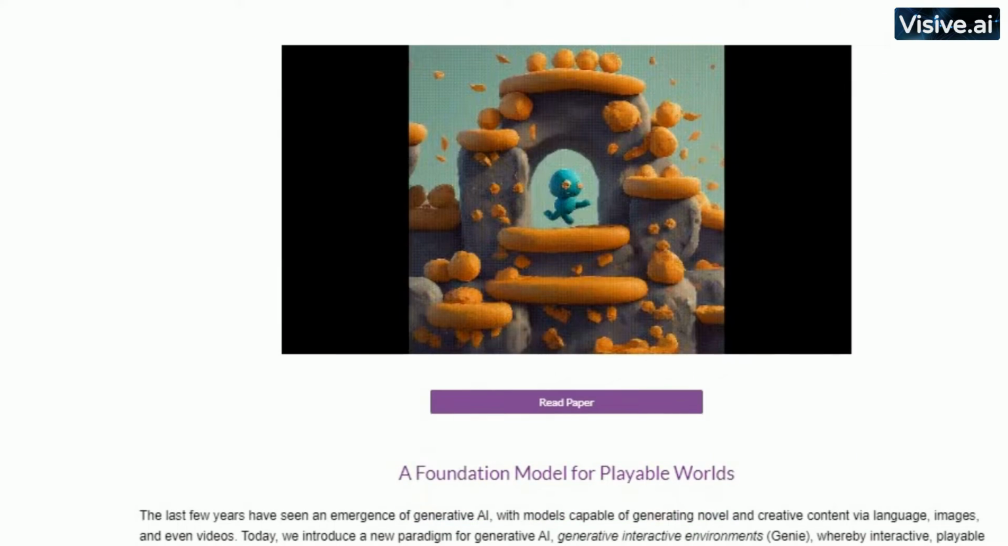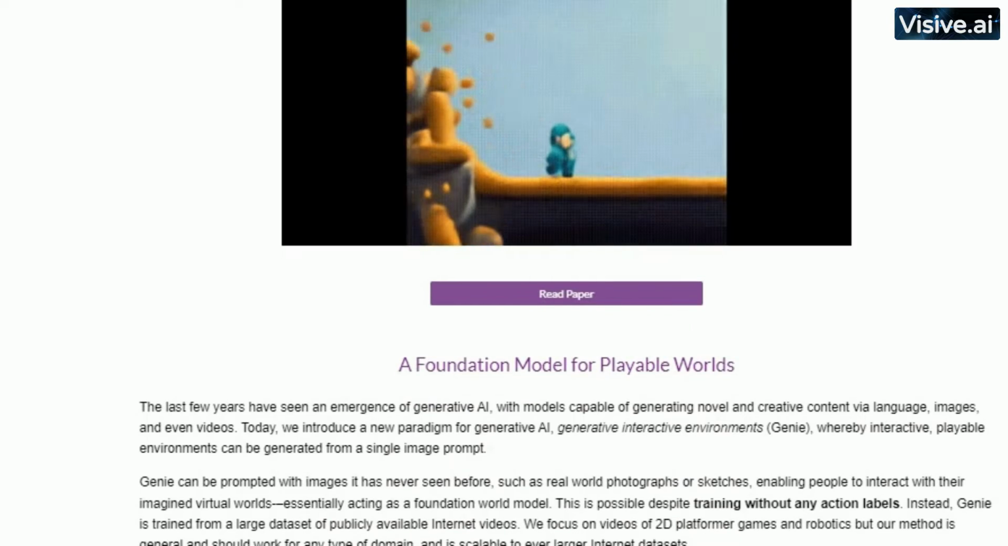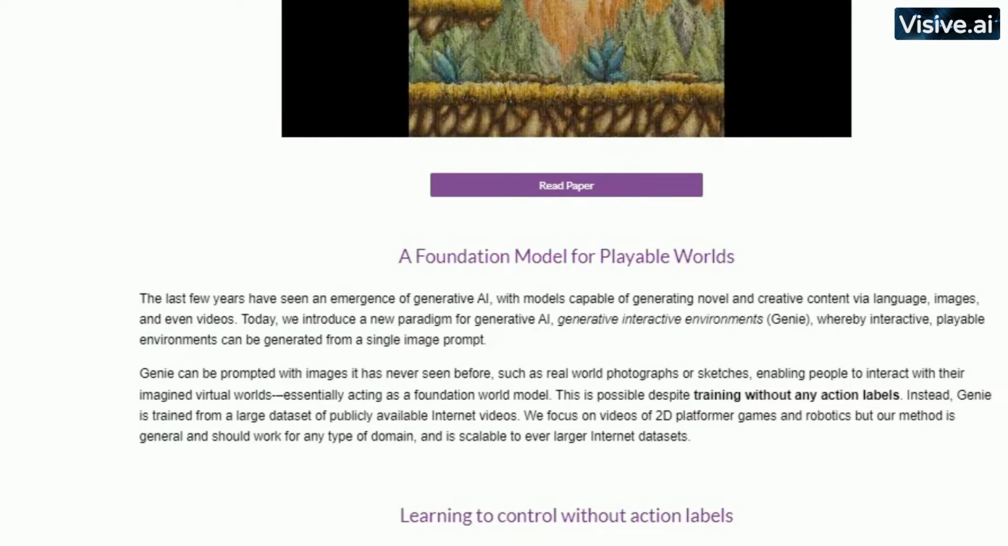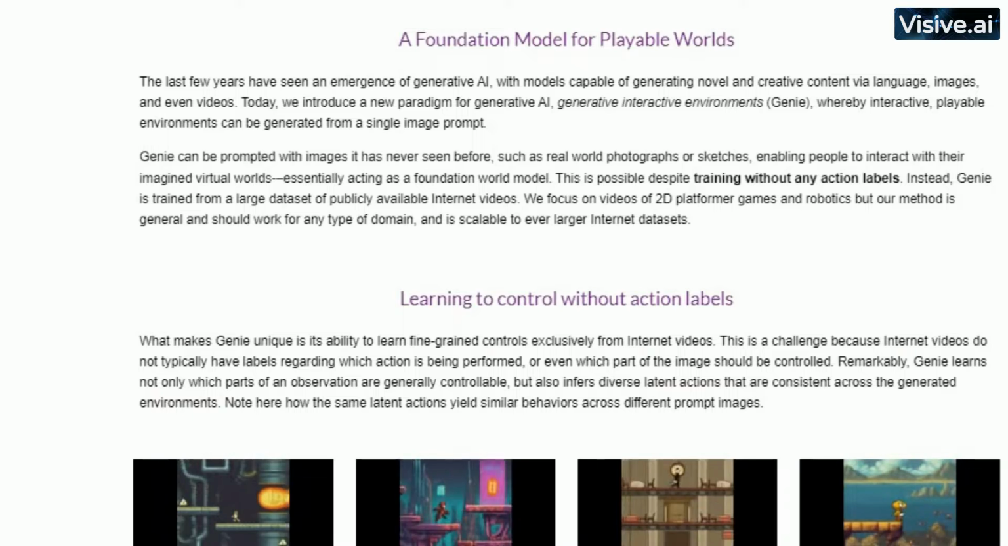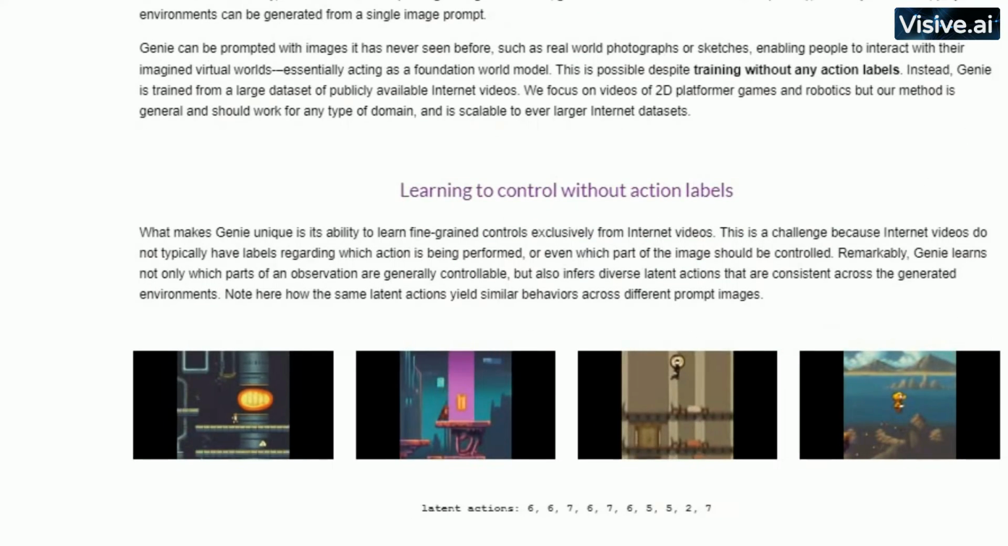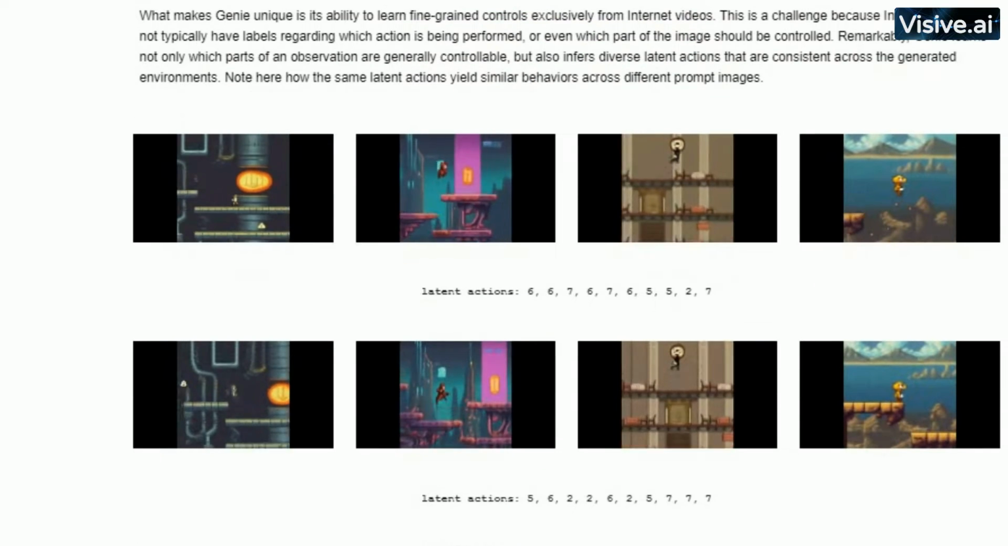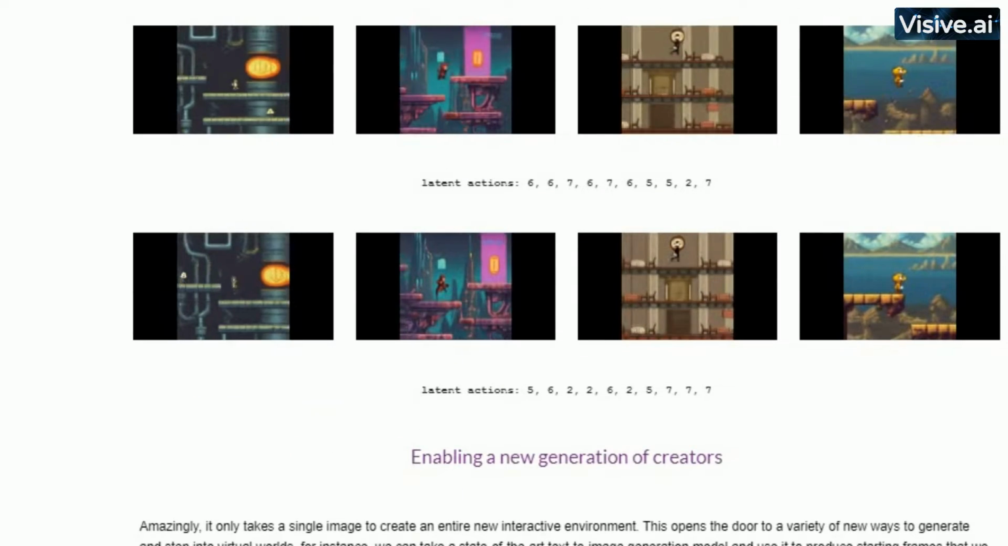Now you might be wondering about the quality of these games. Well, the reality is, they are not perfect. The resolution isn't the best, but remember, this is just the beginning. This research is essentially the first iteration, the initial step towards something much larger and more sophisticated.